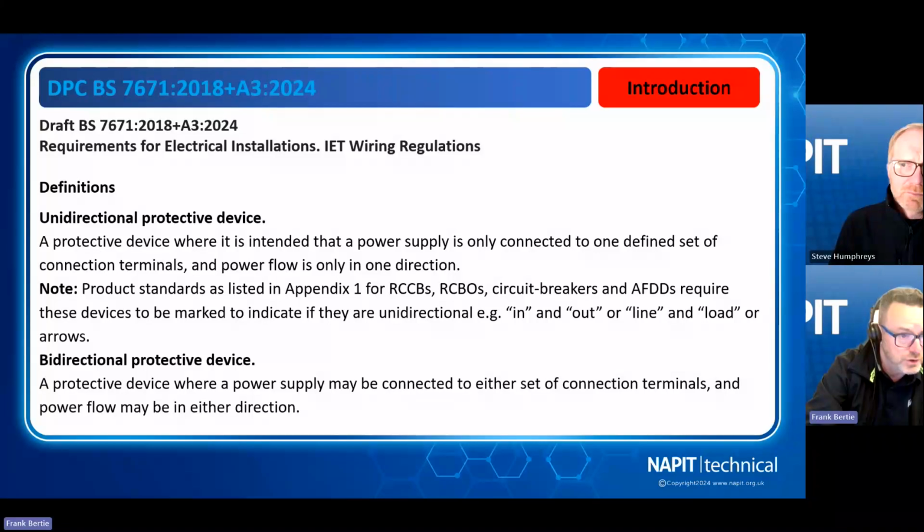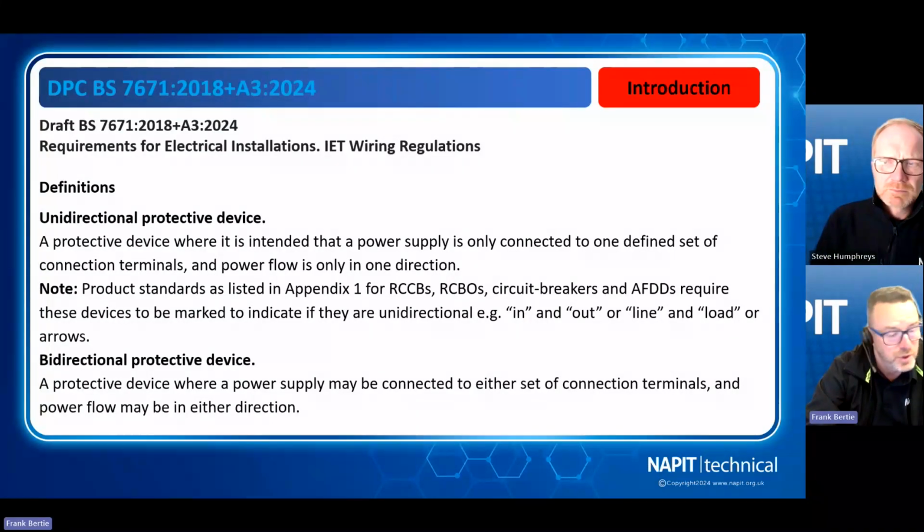This is an important one that's got to come out to make sure everybody is installing to these requirements, because not all renewables are installed through the MCS. They can't be installed with any government grants or feed-in tariffs or anything like that nowadays. So we're finding people are installing things without following the MCS installation requirements where these things were covered. So yeah, making sure the installation's completely safe.